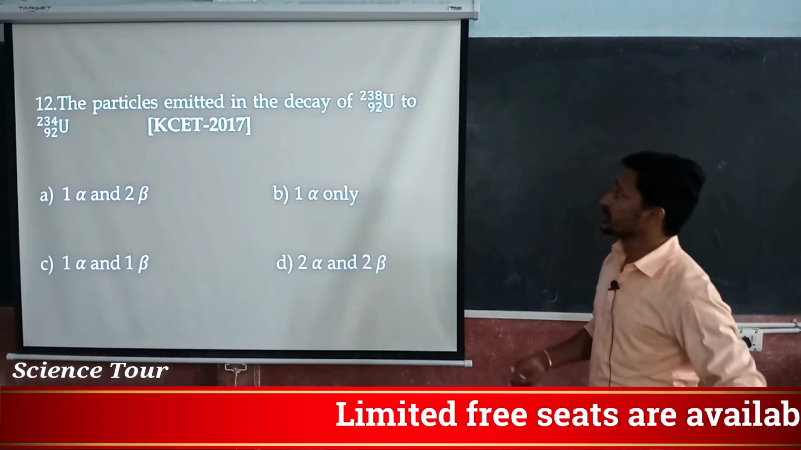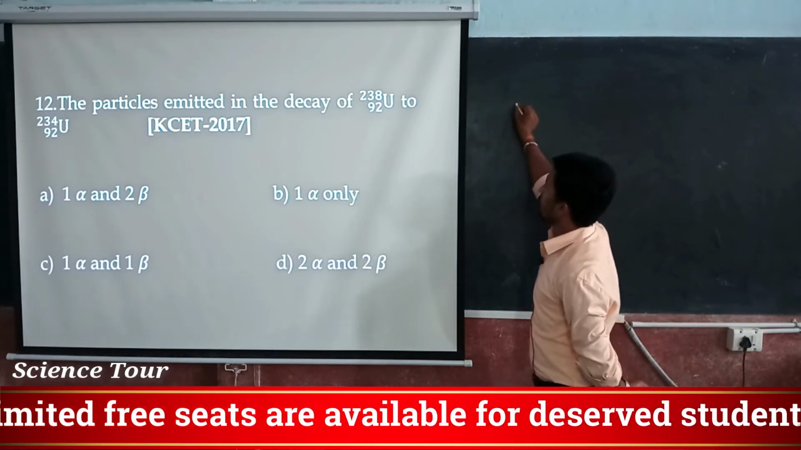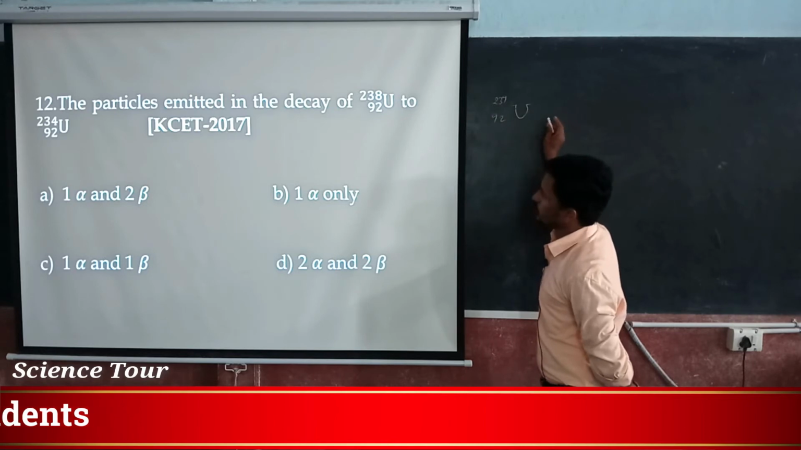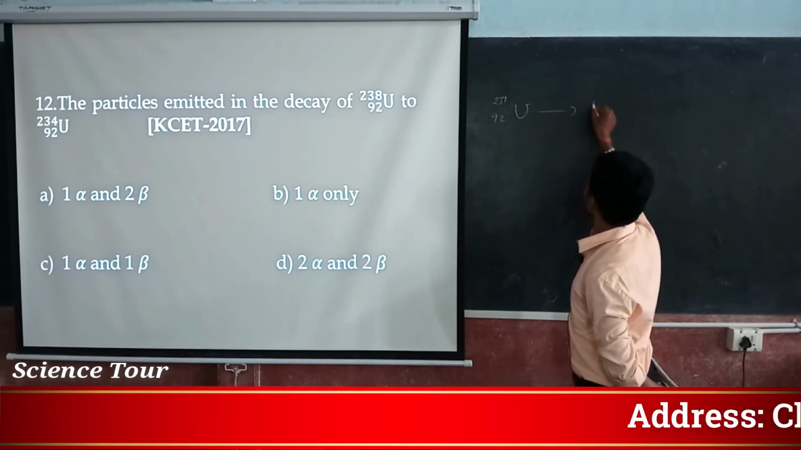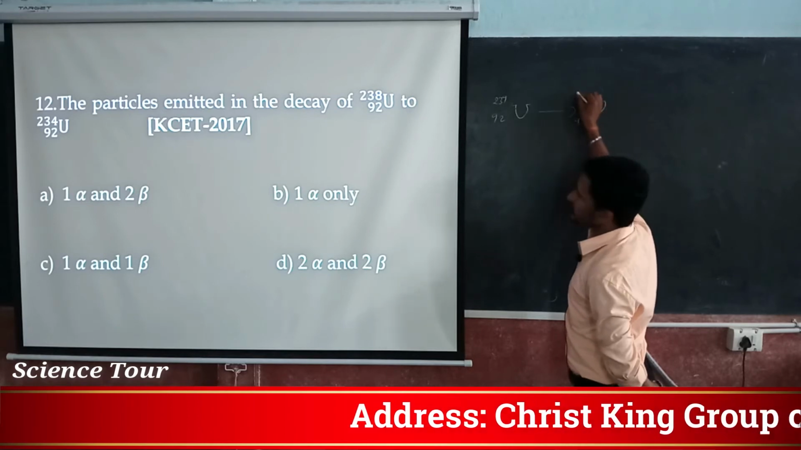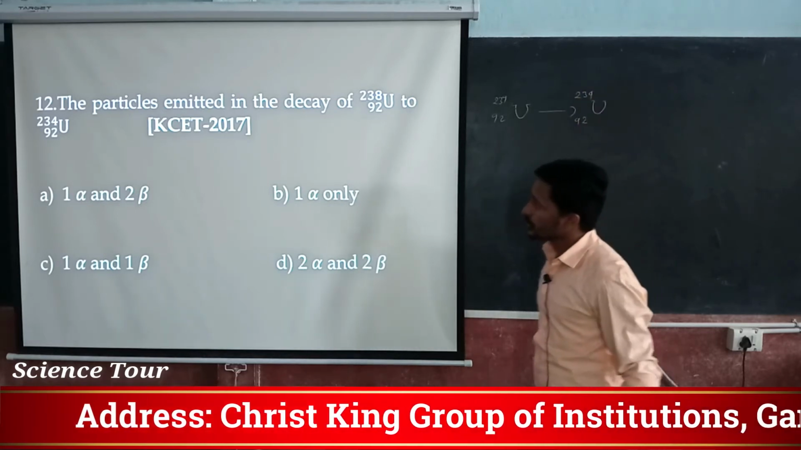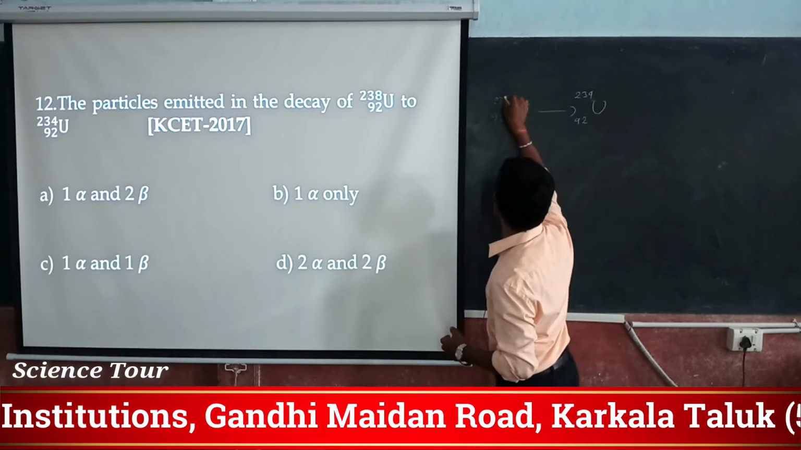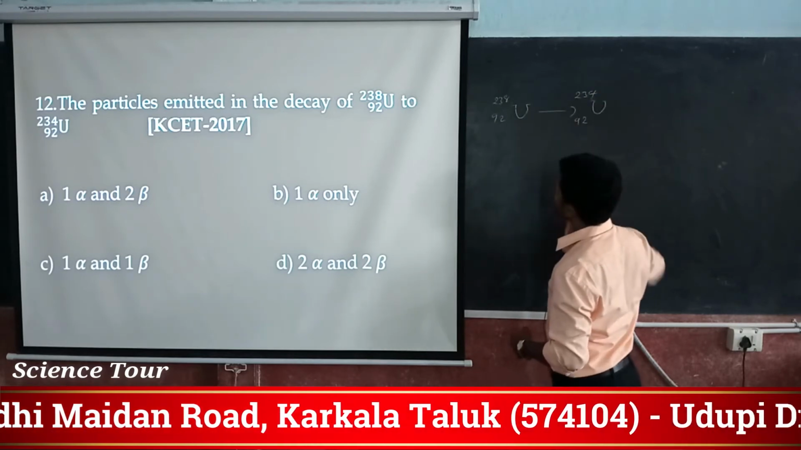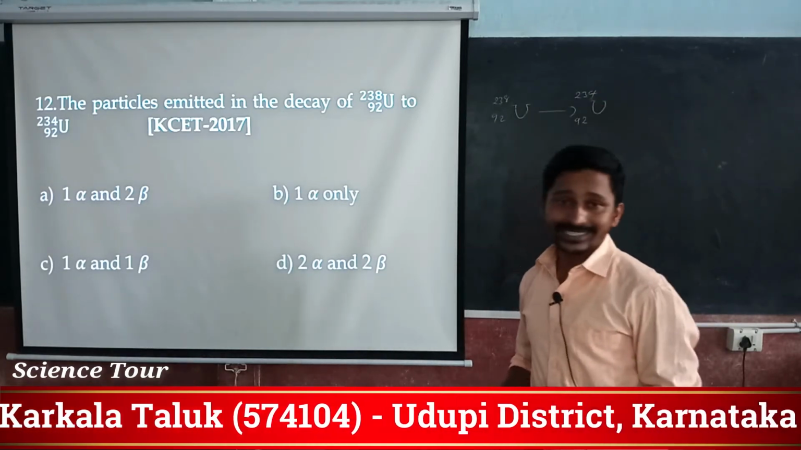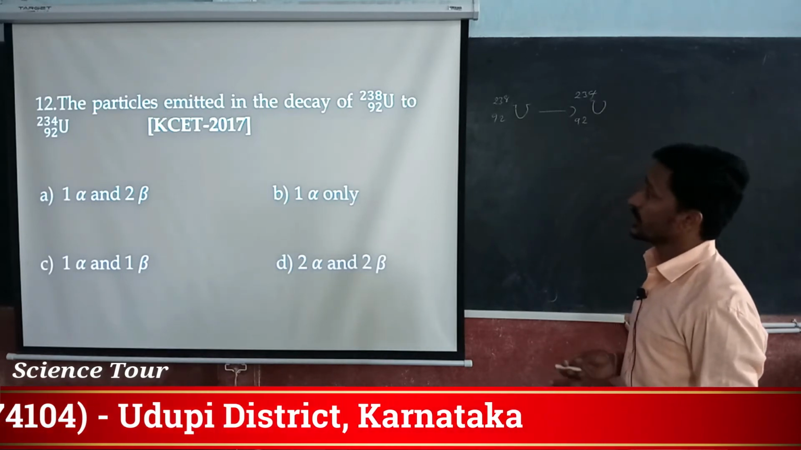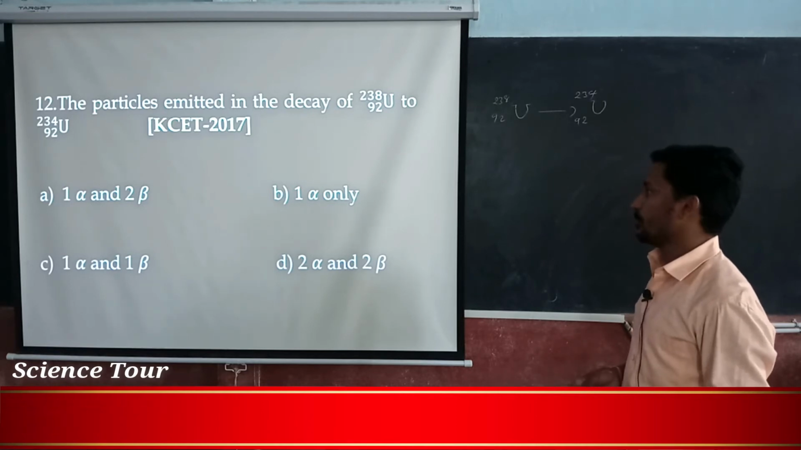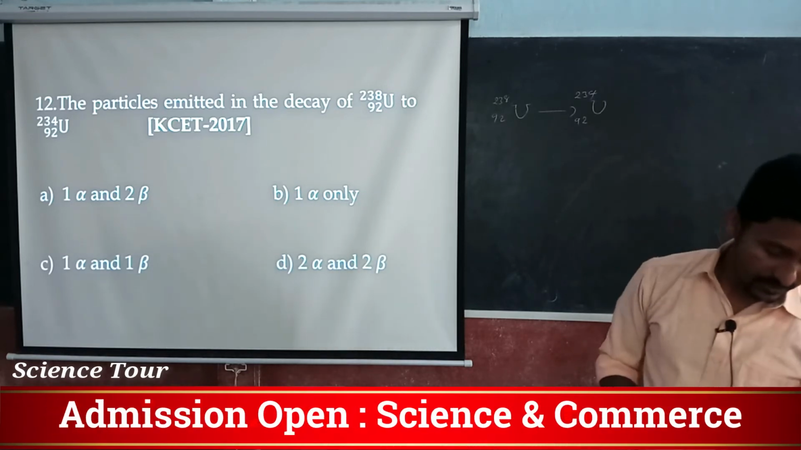The particles emitted in a decay of uranium 92, 238 to uranium 92, 234. Now, uranium 238 is going to disintegrate and become uranium 234. Now you have to find out how many alpha particles and how many beta particles. Same way we are doing.